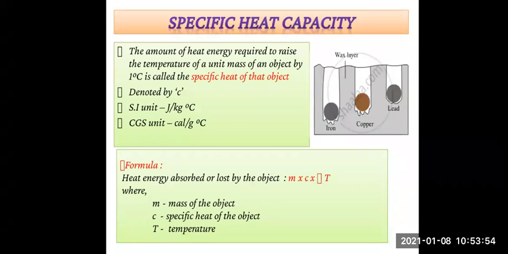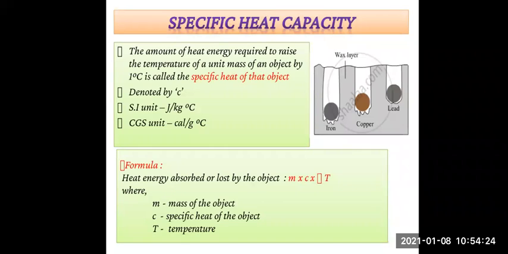So we are going to remove all the 3 spheres from the boiling water and immediately put them on the thick slab of wax, that is iron, copper and lead. Then we are going to note the depth that each of the spheres goes into the wax, right? You can see in the slide how much depth all the 3 spheres have gone.